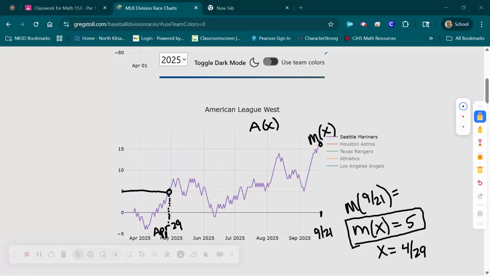Now, that's not the only time. So we'd have to list all of the times the Mariners were 5 games above 500. So let's go back over here again. And we come over here and we say, okay, let's see right here, 22 and 17. And that was on May 11th. And then we come over here. Oh, maybe there's another one right in there. 23 and 18, right? And that was on the 13th. So we have the 11th, the 13th. Here's another one, 24 and 19, right? They're 5 games above 500 right there. That's the 16th. What was it, 11th?